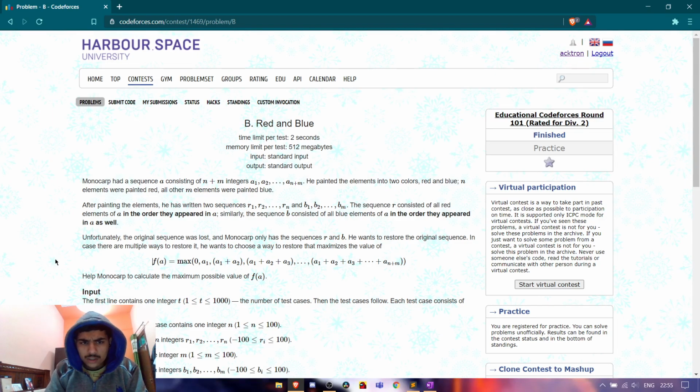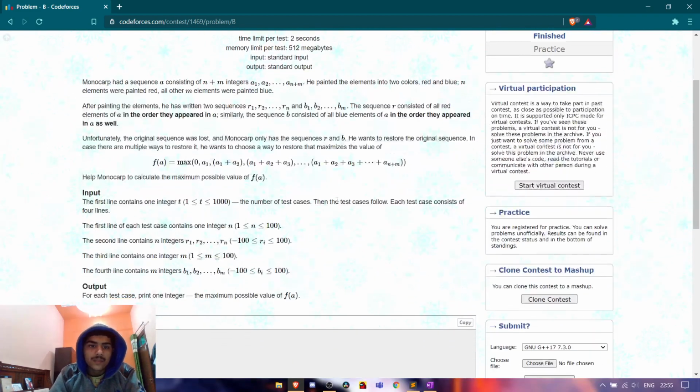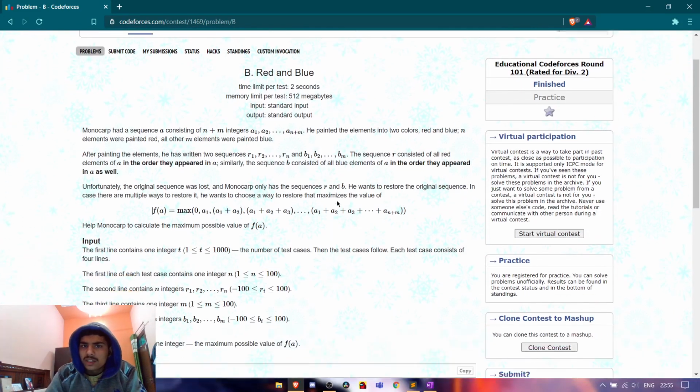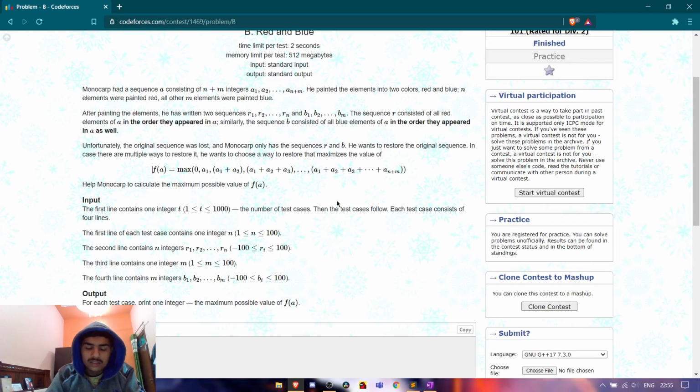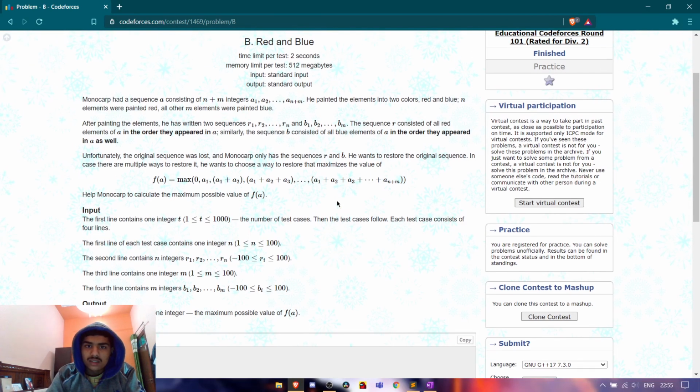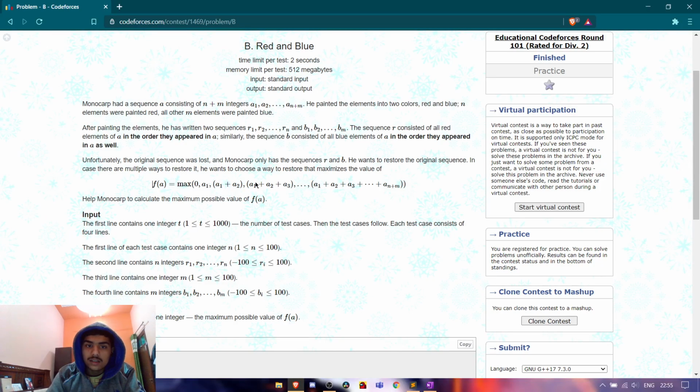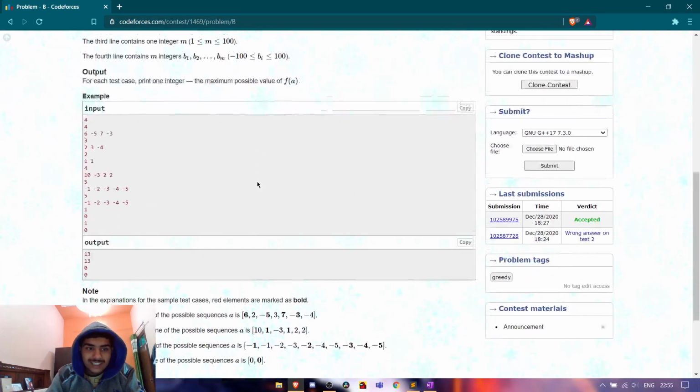Suppose the initial array of length n plus m was A. He needs to find the maximum of 0, the first element, and all the prefix sums of the array till n plus m. He needs to find the maximum that he could make out of these arrays R and B. So this much is the problem statement. We need to print the maximum prefix sum that he could have made with the array A.